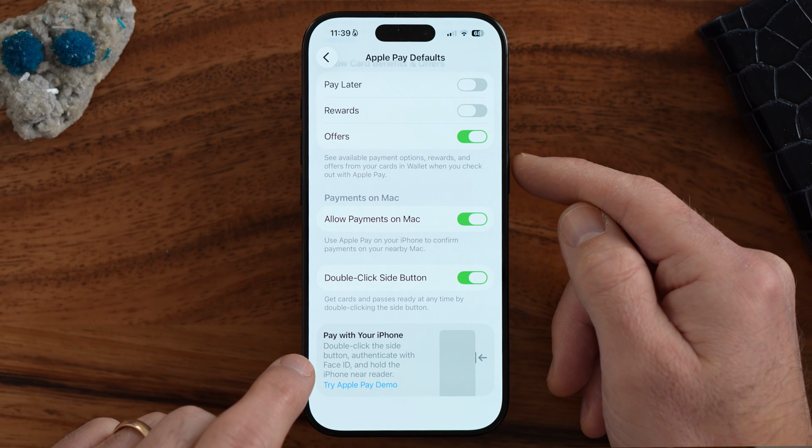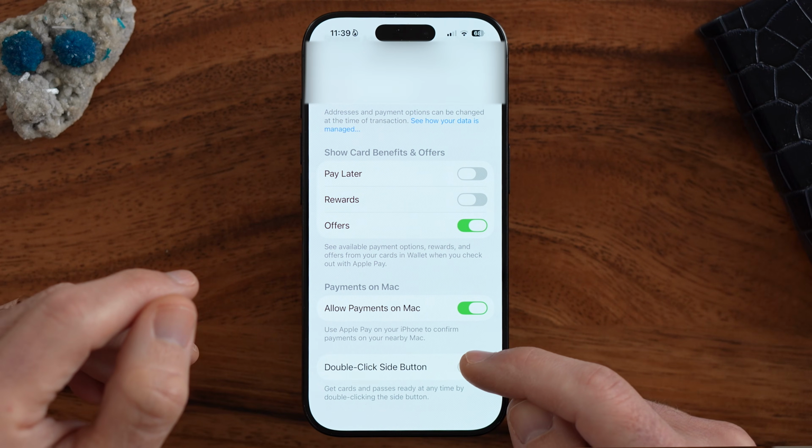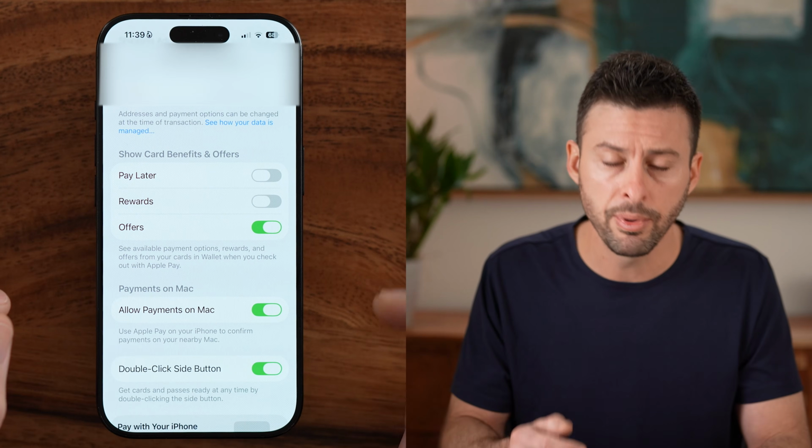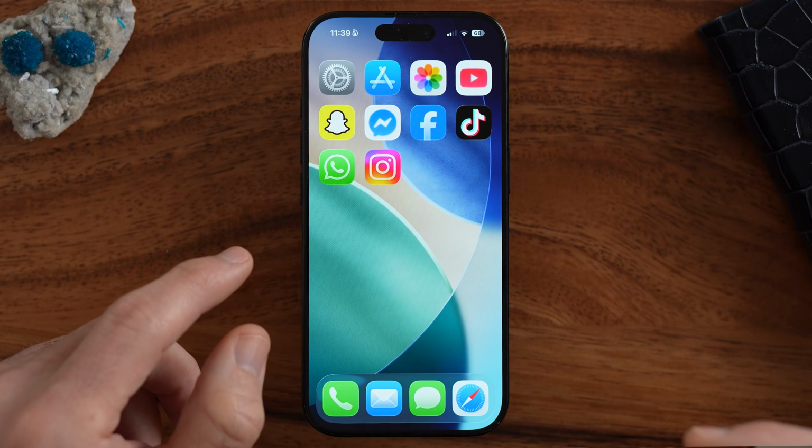If you don't like that feature, you can just toggle that off. So then even if you double click it by accident, it won't automatically pop up. I personally like this feature, so I usually leave this feature on, but it's completely up to you. Another thing that you might have noticed is if you triple click that side button.